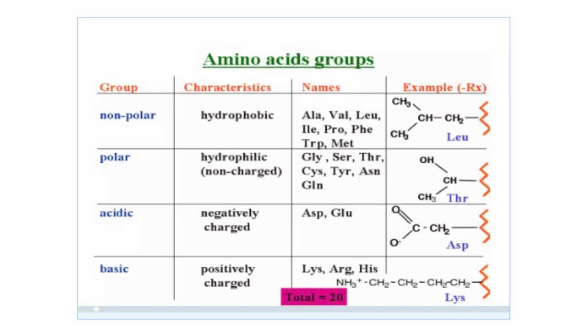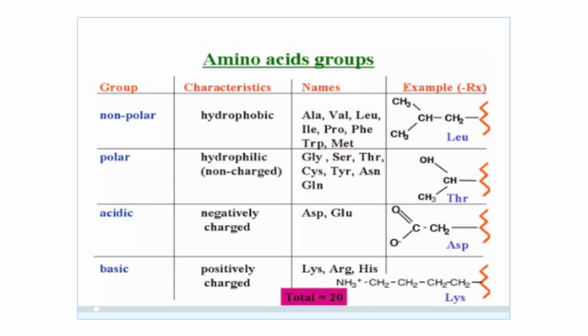Now, these are the structures of the 20 different amino acids. They can be categorized as polar, non-polar and aliphatic amino acids. So, amino acids can be grouped according to their characteristics.